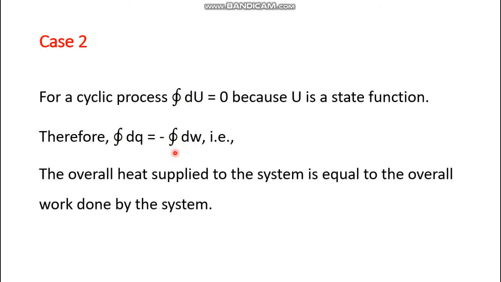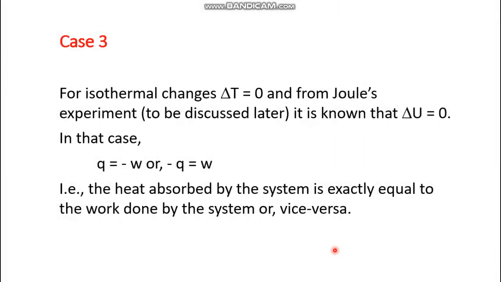So just take the cyclic integration sign on the left hand side of all the parameters here, and since cyclic integration of dU equals 0, you get as a result cyclic integration of dq equals minus cyclic integration of dw. That means the overall heat supplied to the system is equal to the overall work done by the system. That means there is no internal energy change. Finally, you are given 1 calorie of energy, in return you are getting 4.2 joule of work. So this is case 2, a cyclic process.